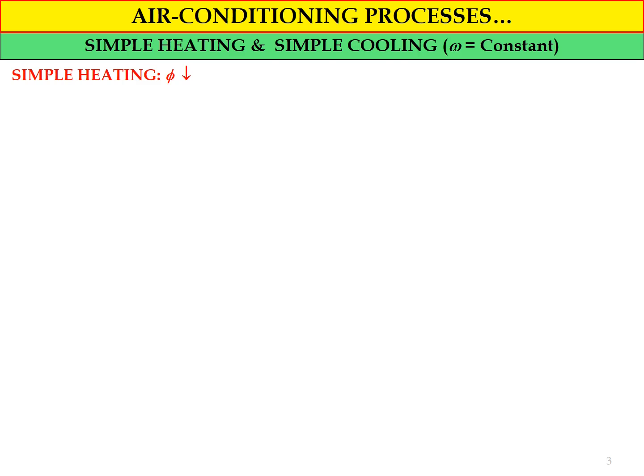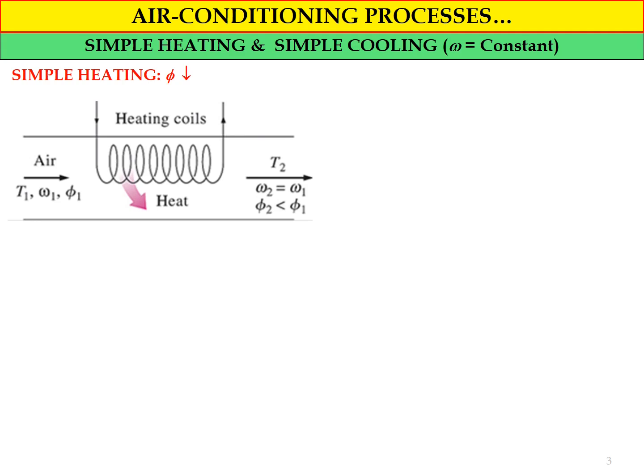So this is the schematic diagram for the simple heating process, where we have the air ducting system. We have the air ducting system inlet, referred to as state number 1, and the air ducting system outlet, referred to as state number 2.